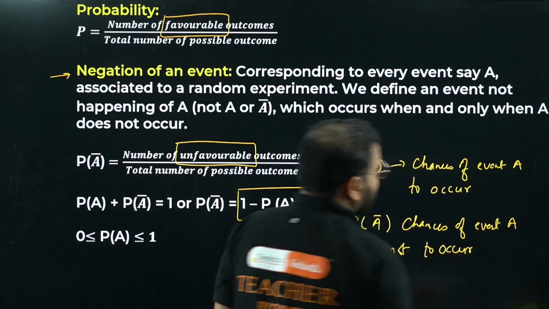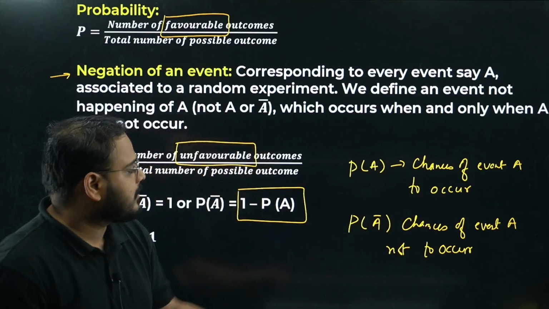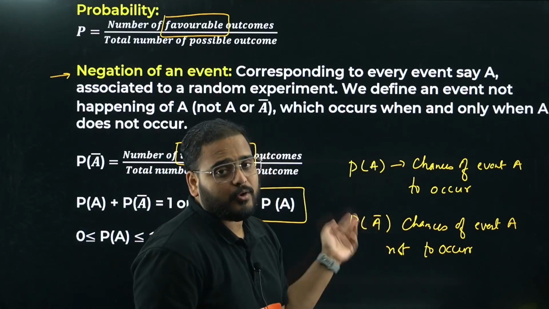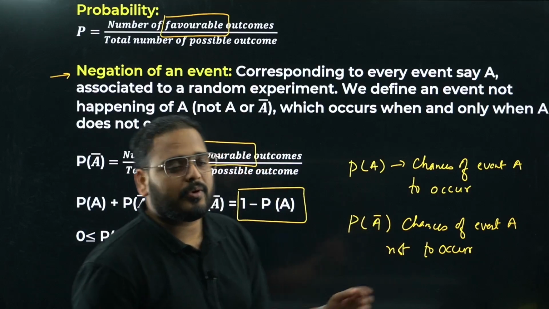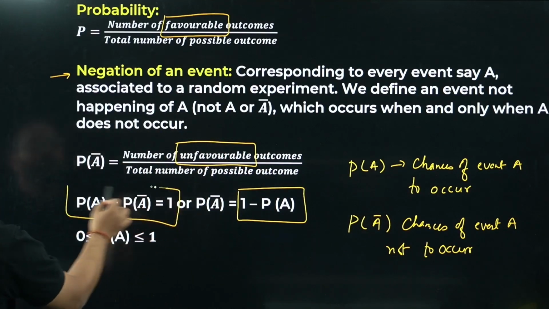What are the chances that there is going to be no rain today? Okay, there is going to be no rain today. So we have to write it like P(A bar). Bar means negation. Okay, so that's what is written over here. So P(A) plus P(A bar) is always going to be 1, sir.